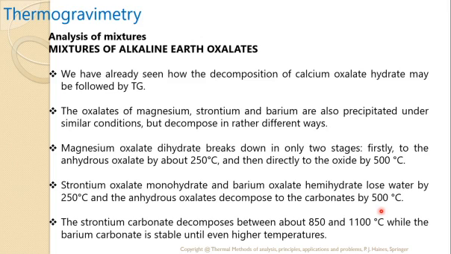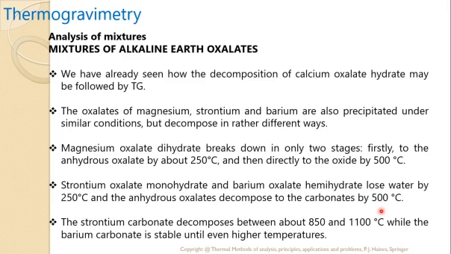So look at what happens in this case. Up to 200 degrees Celsius, only moisture is removed. So we get magnesium oxalate only up to 250 degrees Celsius, and after that, when we heat the sample at 500 degrees Celsius, we get magnesium oxide.